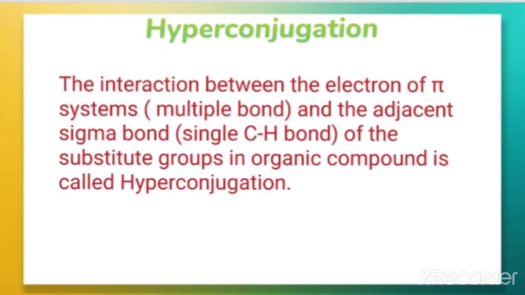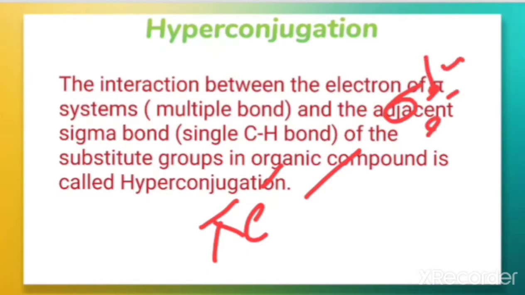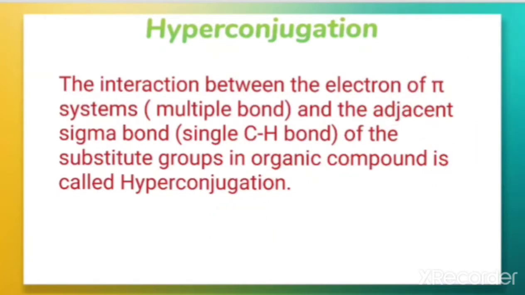In simple words, it is the interaction between the pi electrons of the multiple bond and the adjacent sigma bond electrons present in the substituent group. That interaction is called hyperconjugation.